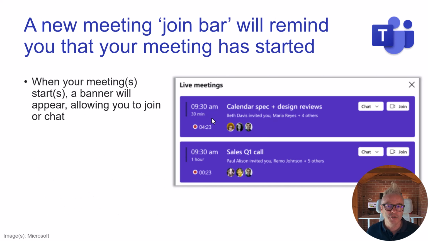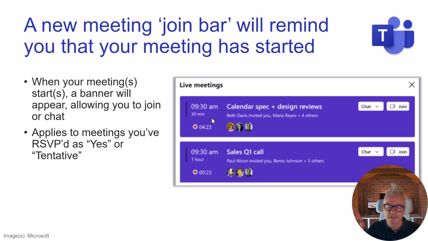A new meeting join bar will remind you that your meeting has started. On a previous government client, I'm thinking about one person in particular whose name begins with the letter V. Looking at their calendar, they would have cause to accept or tentative multiple meetings, and then depending on what they're doing on a day, what their priority was, they'd go into that one.